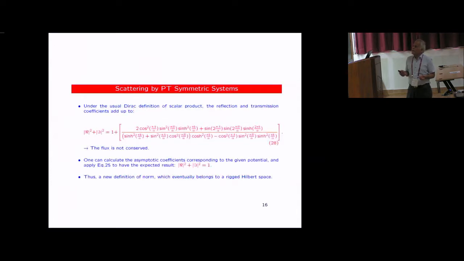Now, as expected, when you look at the reflection and transmission coefficients, you find that flux is not conserved because of these additional terms which are present here. Only when B is equal to 0 do you get back your flux conservation. When you are in the PT symmetric phase, you can actually invoke that eta norm and deal in terms of a rigged Hilbert space. I will not get into it. But on the other side, the norm question is still not settled.